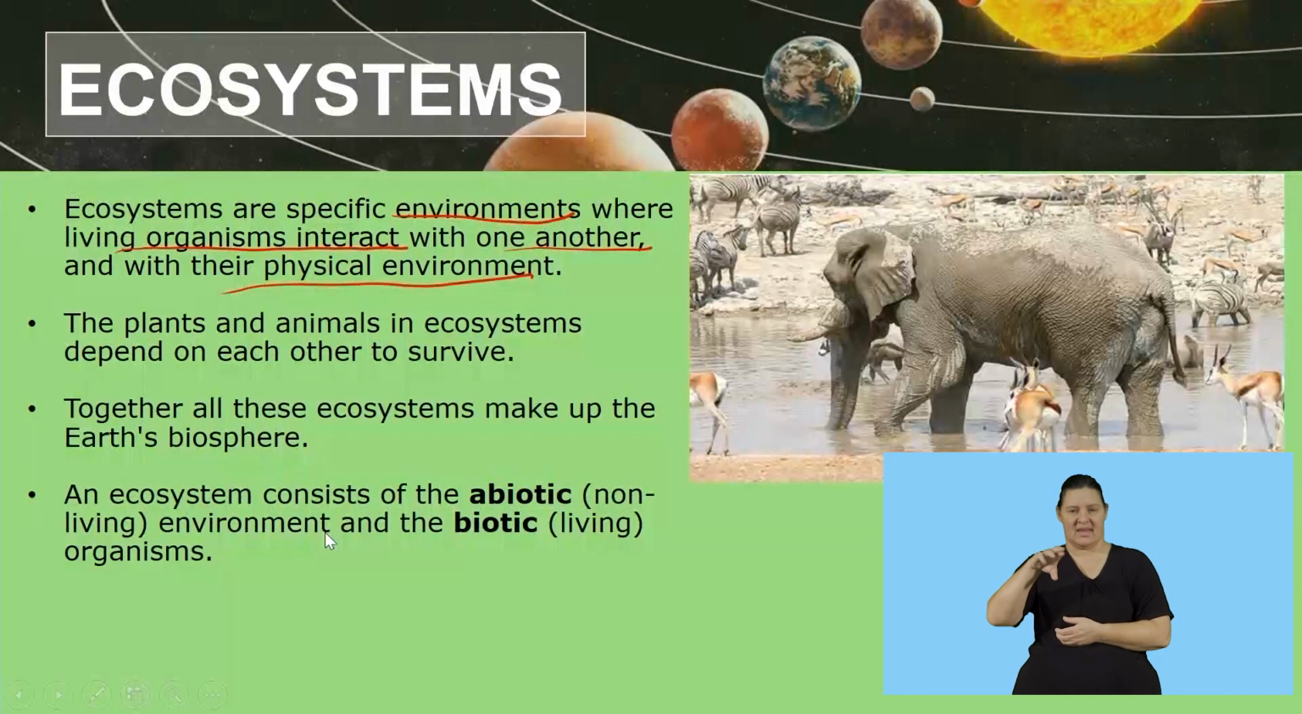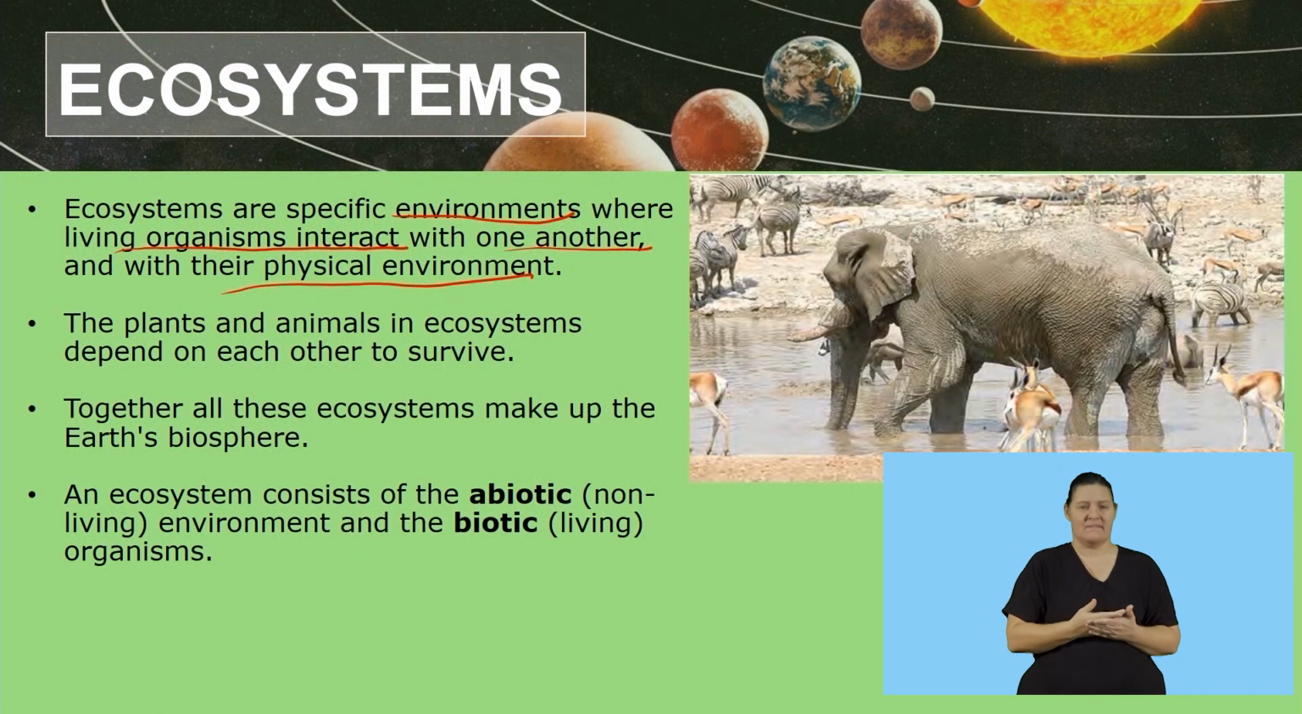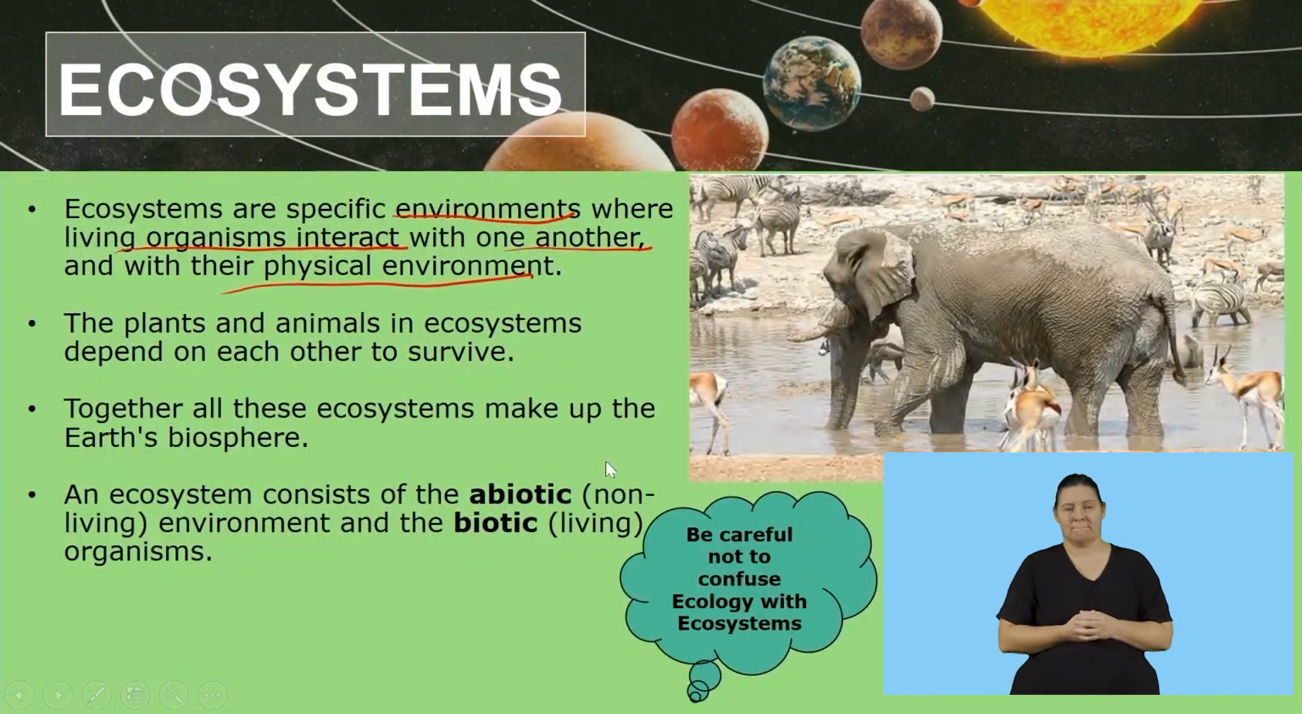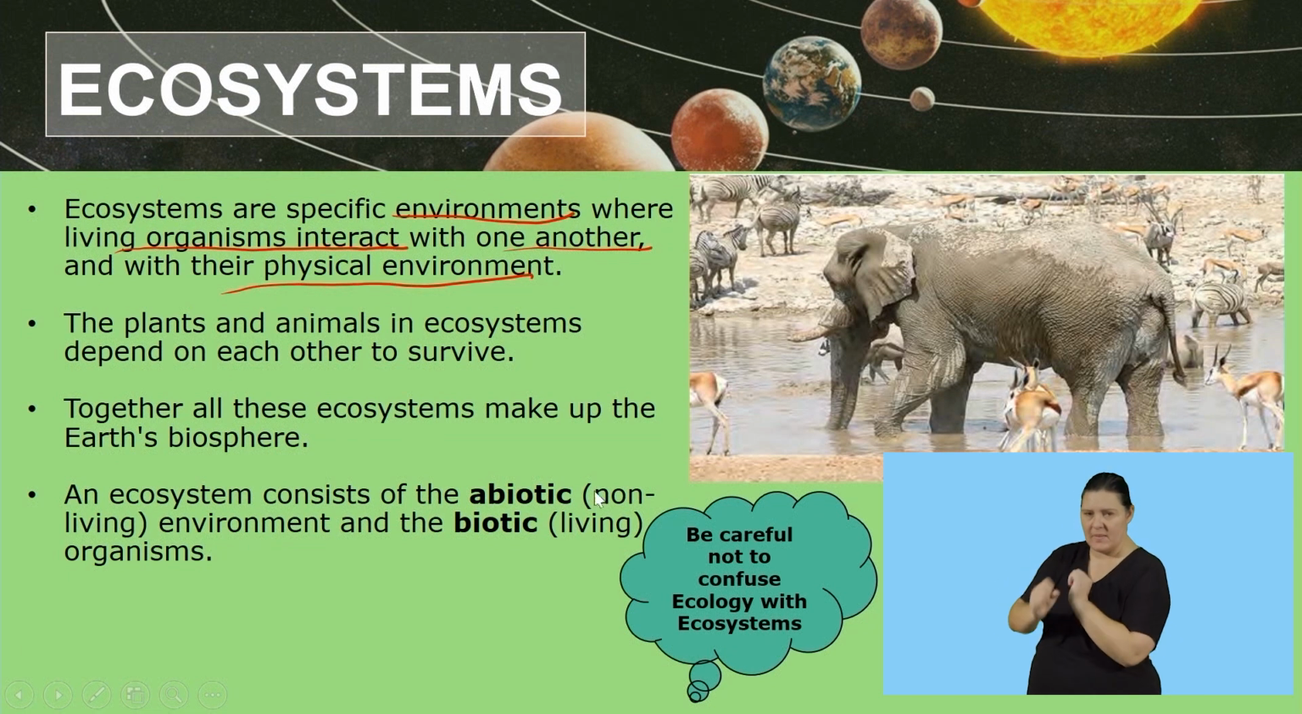An ecosystem consists of a biotic, which is living organisms, and abiotic, which is the non-living environment. So that is what an ecosystem consists of. It consists of living factors and also non-living factors. So try not to confuse the definition of ecology and ecosystem. If you remember, ecology speaks about the study of interactions, while the ecosystem speaks of the environment where the interactions take place.